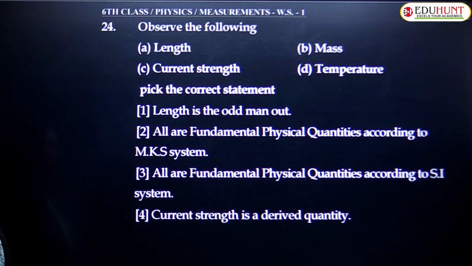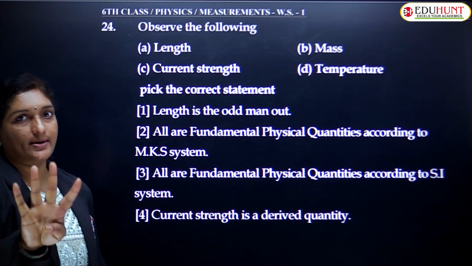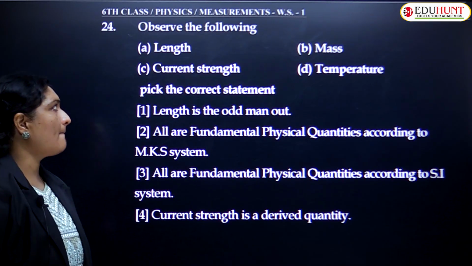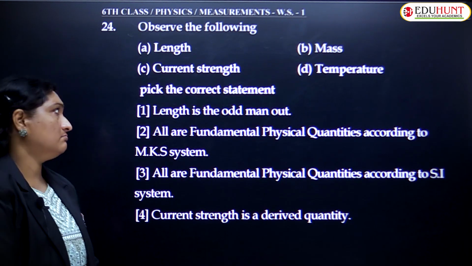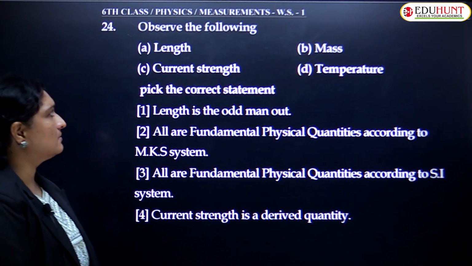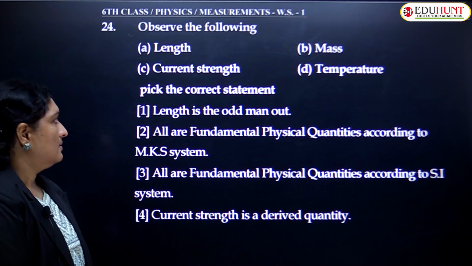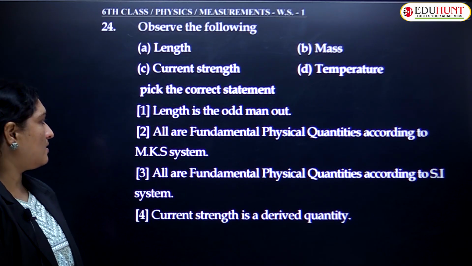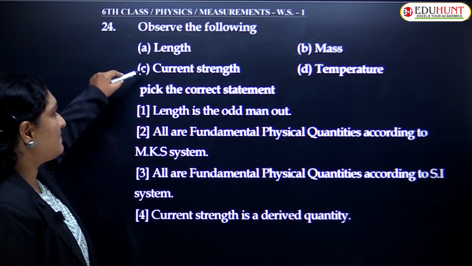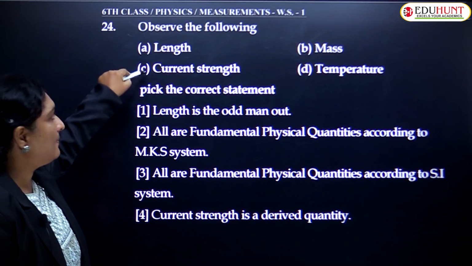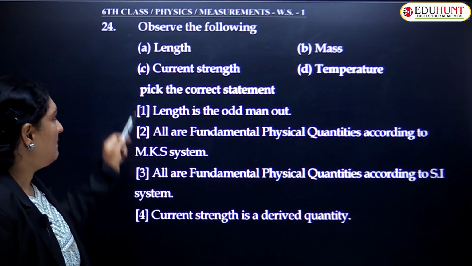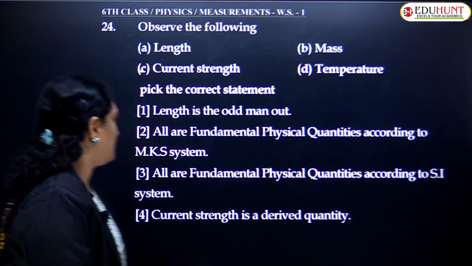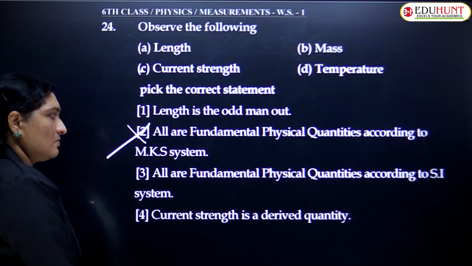Now the next question. Observe the following carefully. Length, mass, current, temperature. 4 quantities they have given us. Pick the correct statement. Length is the odd man out. Is it? All are fundamental physical quantities according to the MKS system? No, because in the MKS system we have only 3 quantities. MKS means length, mass and time. But here current is there, temperature is there. No. The second one is absolutely wrong.